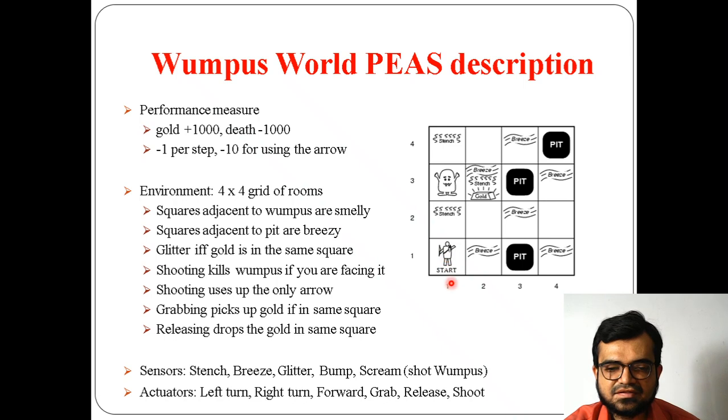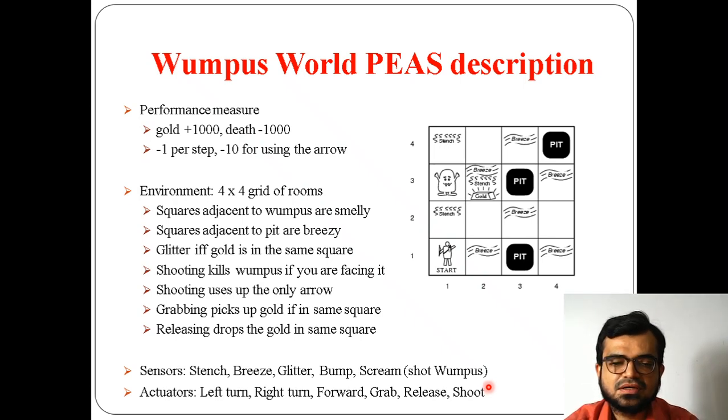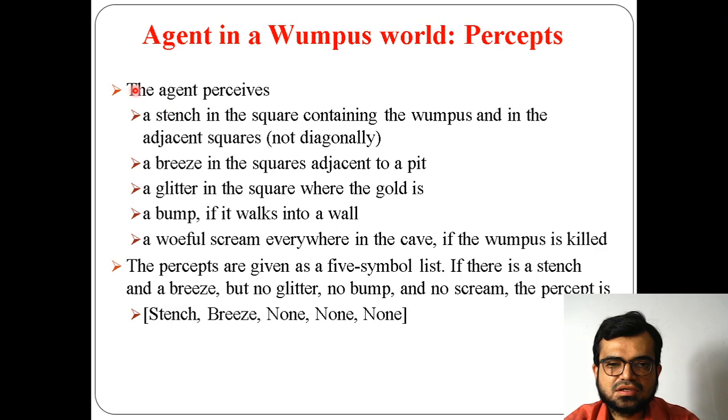The person can turn left, turn right, or move forward in a direction. The person can also perform grab in order to grab the gold. The person can release the gold, or else the person can shoot the Wumpus. All these are the actions which a person can perform. So this is how the percept works.